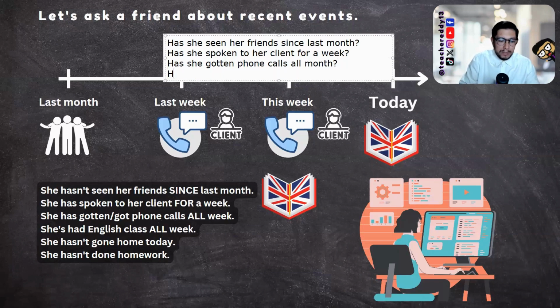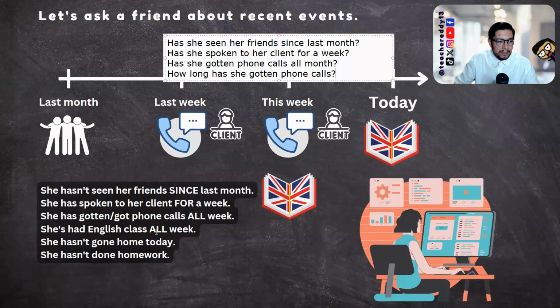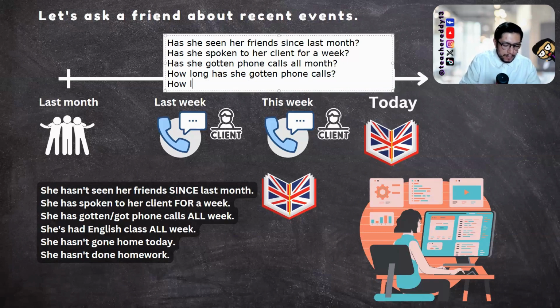Now, check my next question. How long has she gotten phone calls? For a week, right? She has gotten phone calls for a week. Or, similar to this answer, she has gotten phone calls all week. There we go. Let's go with one more question. Tell me, how long has she had English class? And in this case, according to the information, she's had English class all week. There you go.